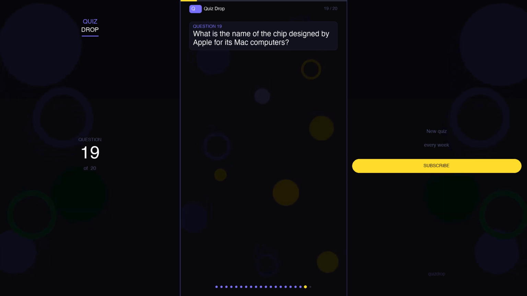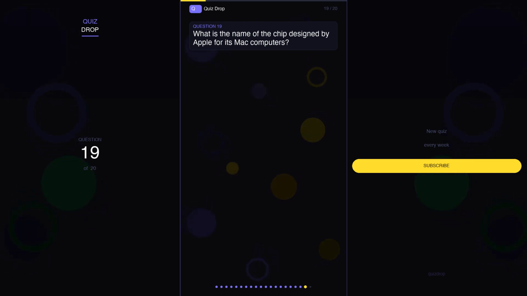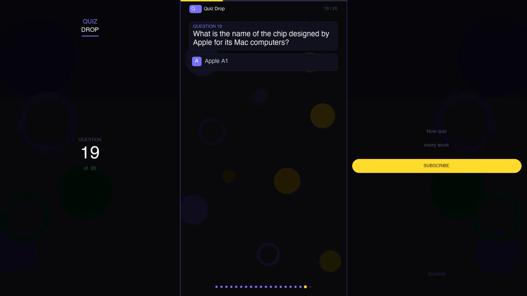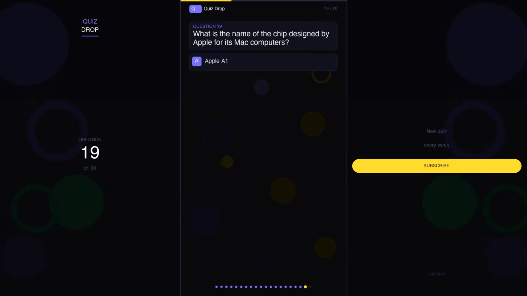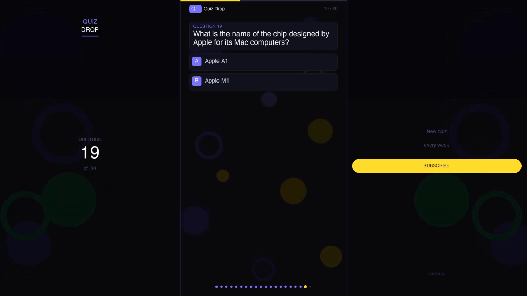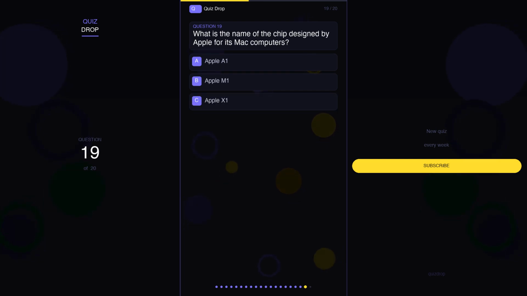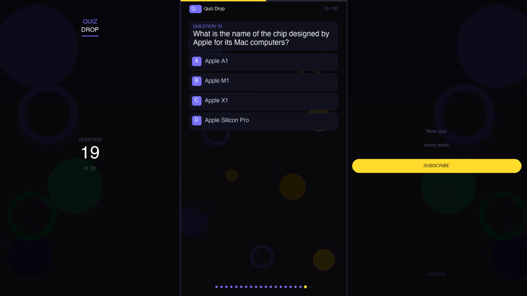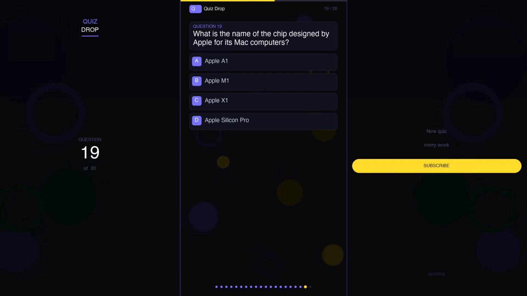Question 19. What is the name of the chip designed by Apple for its Mac computers? Your options are A. Apple A1, B. Apple M1, C. Apple X1, D. Apple Silicon Pro.